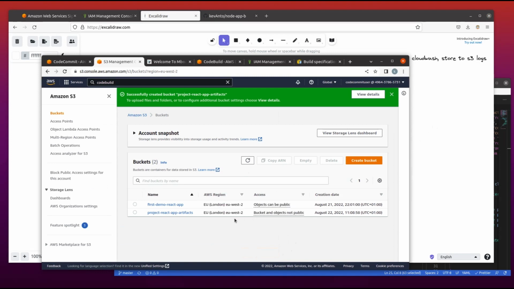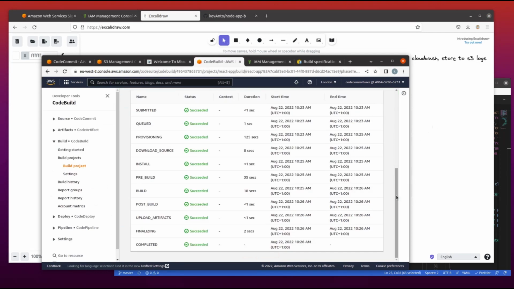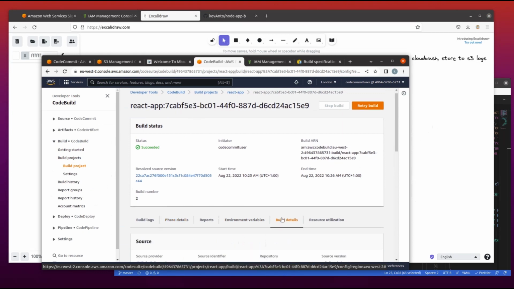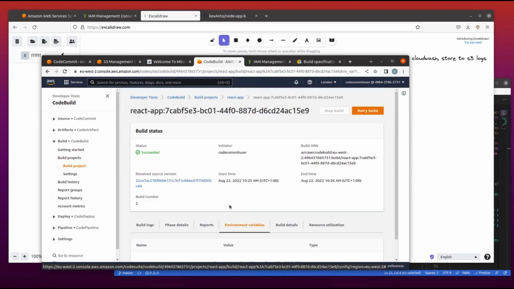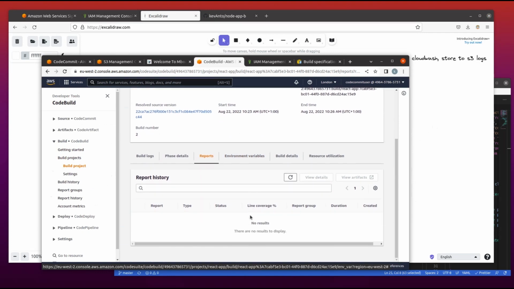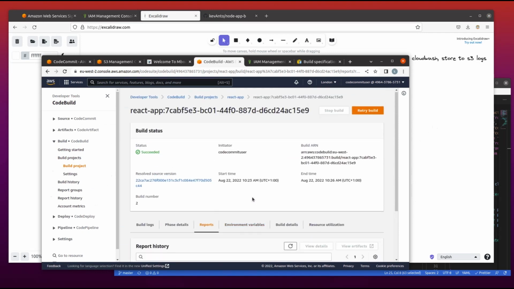That being done, let's go and modify our environment so that we will have the artifact in consideration within our build project. So I will go into environment variables, no environment variables. Give me a moment.